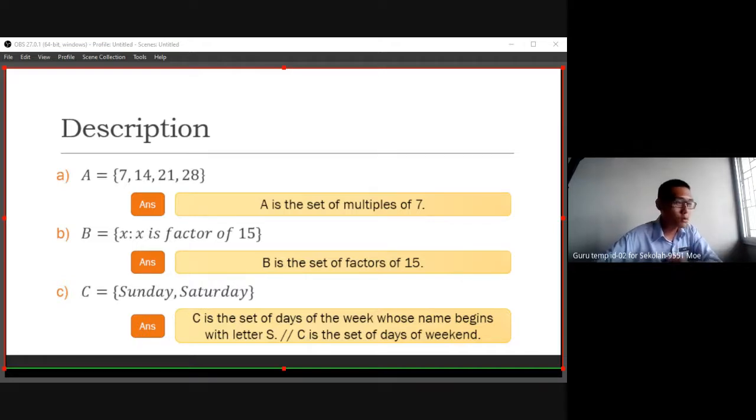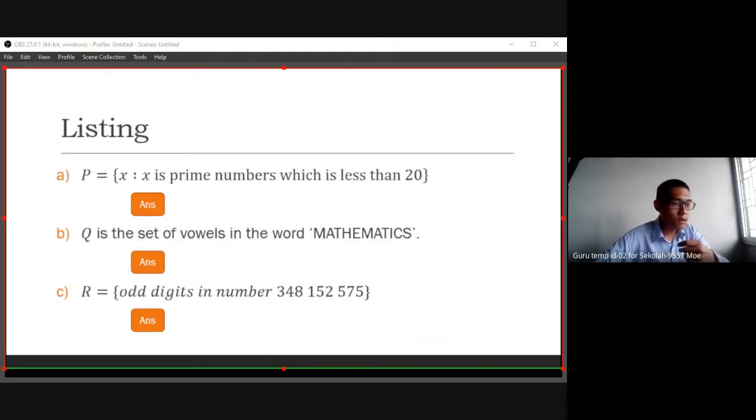Next we try to form the listing, to list out. Let's say we have sets P, Q, and R, given some description. P, where x is a prime number which is less than 20. This listing, we can try to list out the elements we have in the description.